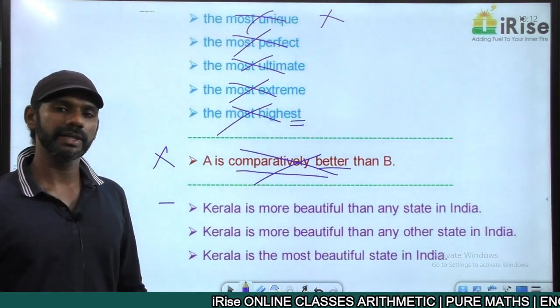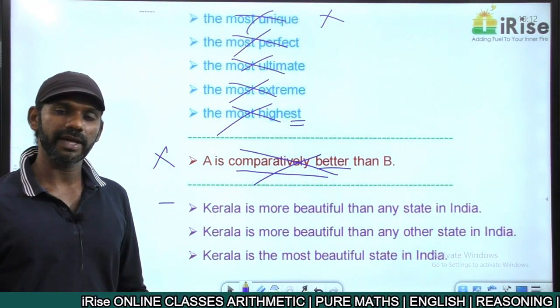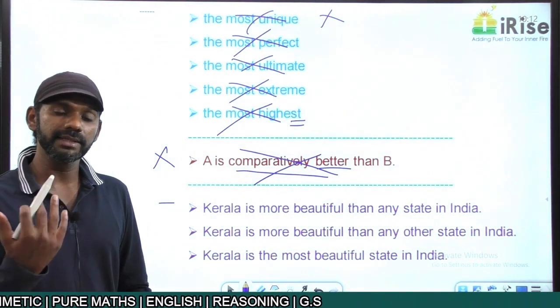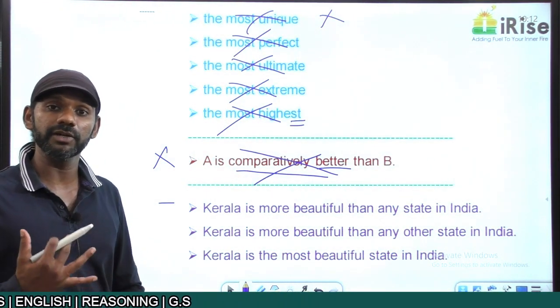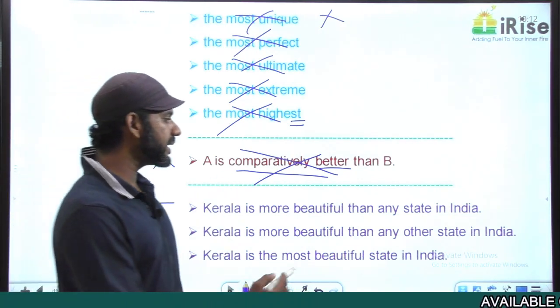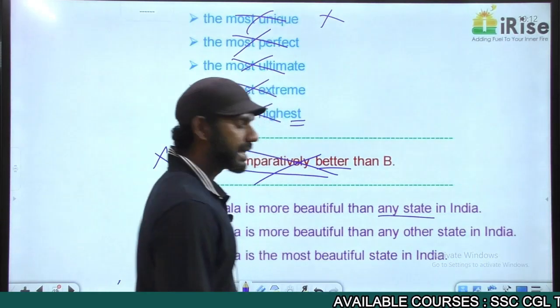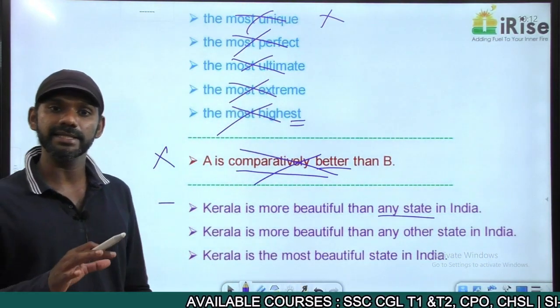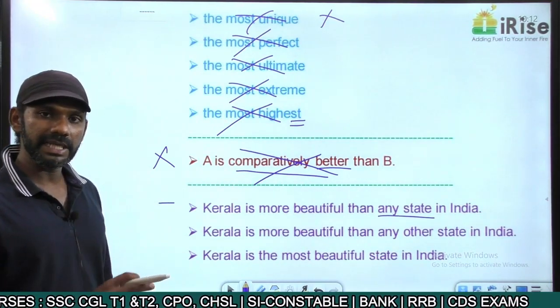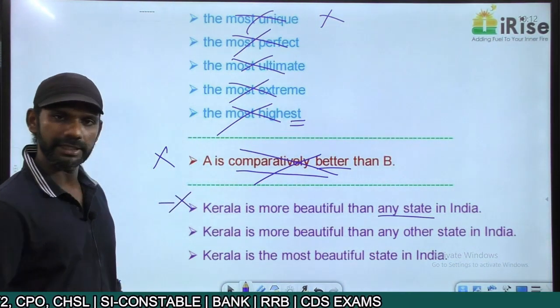No. Now as I told you earlier, go to any faculty means I am not a faculty. Go to any other faculty means I am also a faculty. Similarly, Kerala is more beautiful than any state in India means Kerala is not a state in India. Kerala has to be a state in India. The meaning is not fine, so eliminate it.